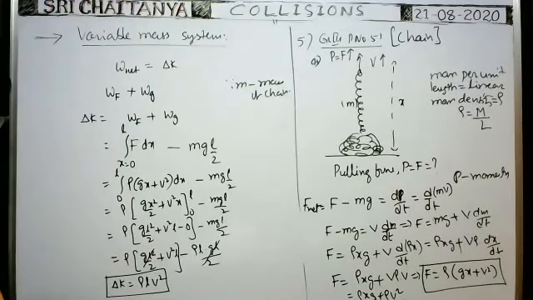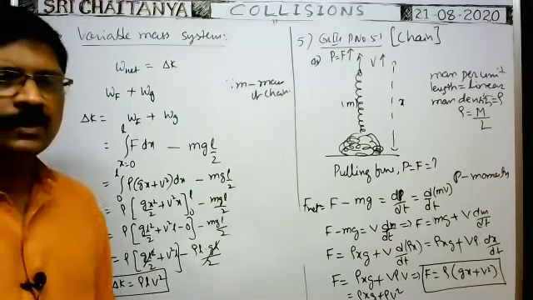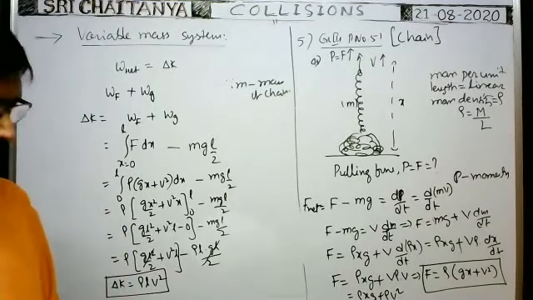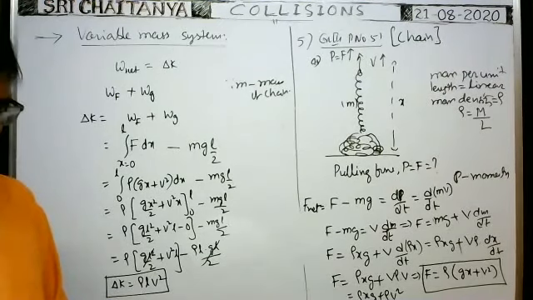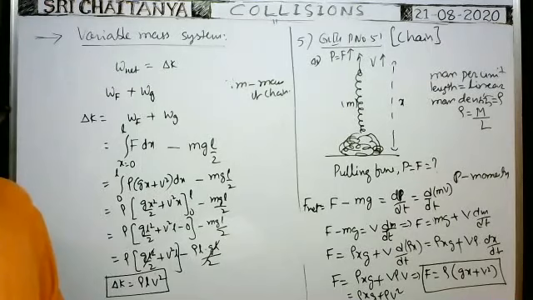Half rho L square, he got. What is the answer you see? Which option is given? Answer.